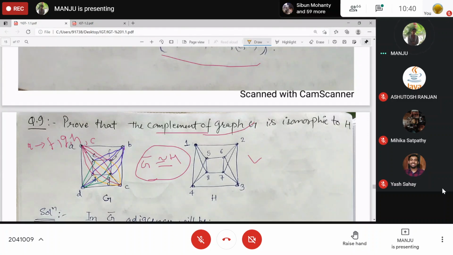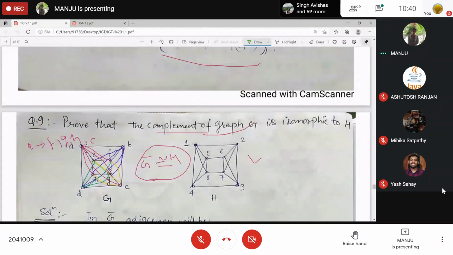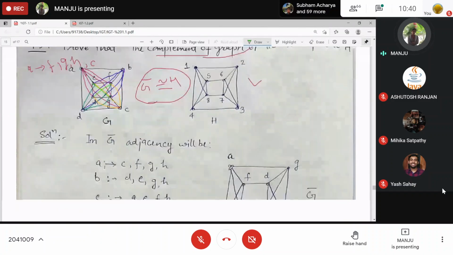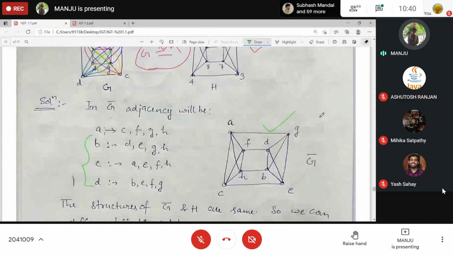And E and G, F and H. Clear? This will be your complement. And this you can redraw same as H graph. How? By using just these adjacency conditions. You can redraw, that will look like this one.